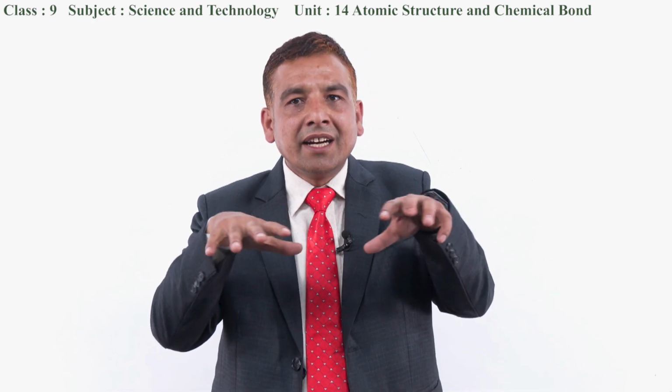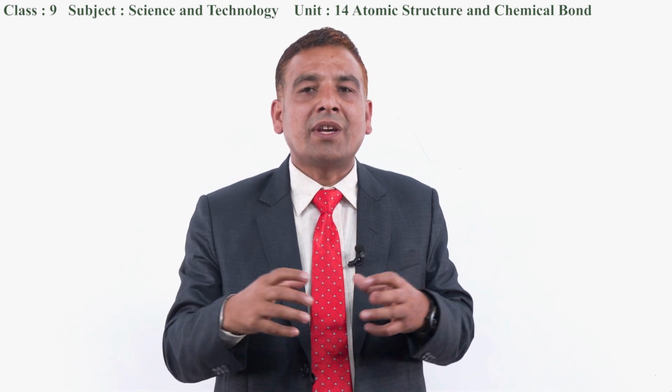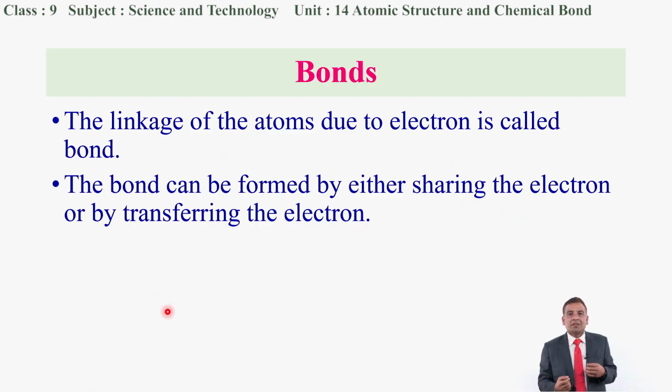In these subtopics, as you are looking at the screen, the linkage between the atoms or among the atoms of a compound is called a bond. This linkage is due to the sharing of electrons or by transferring electrons.